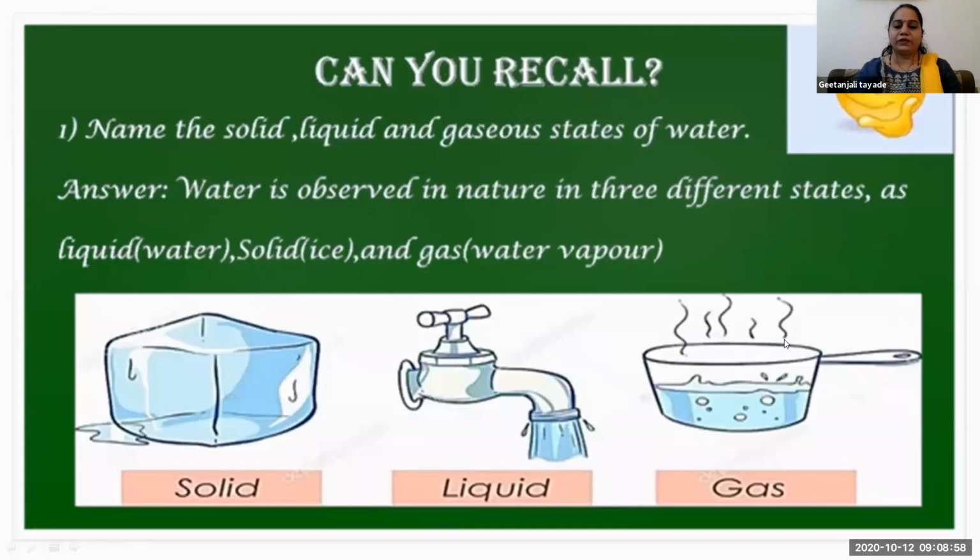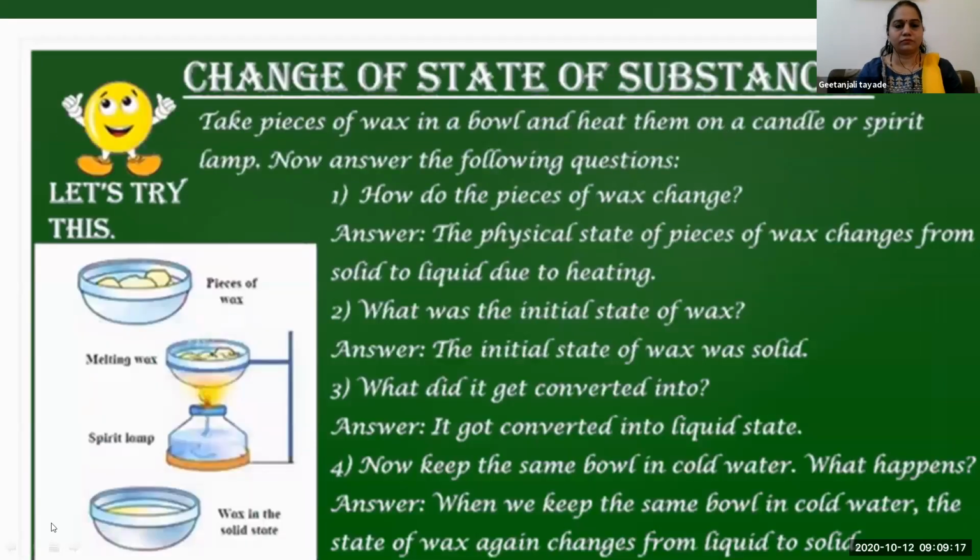For example, let's see, we will learn in this session. Okay, see this. So change of substances. In your textbook, one experiment is given. For that you need what? Wax. Has everybody observed wax? You know that candles are made from wax only.